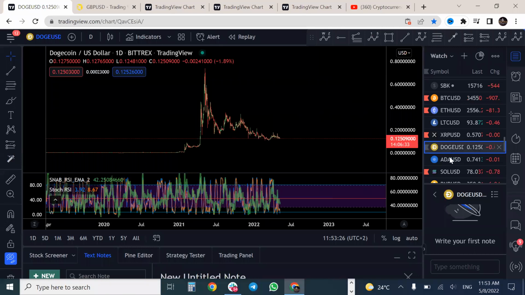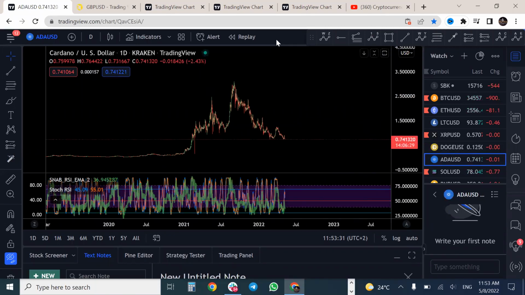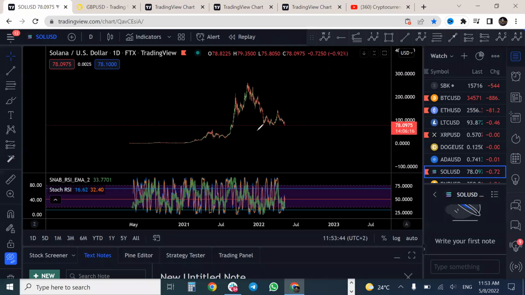Right, ADA, still an impulsive move to the downside, has not indicated anything here. This is still just one single wave to the downside, 1, 2, 3, 4, 5 actually. So we should see at least a three-wave pullback before any continuation to the downside. That is ADA.